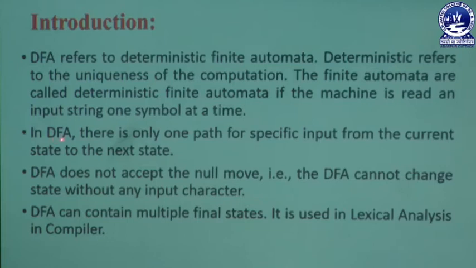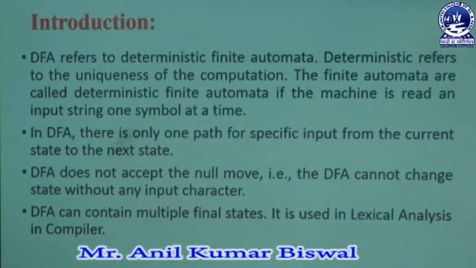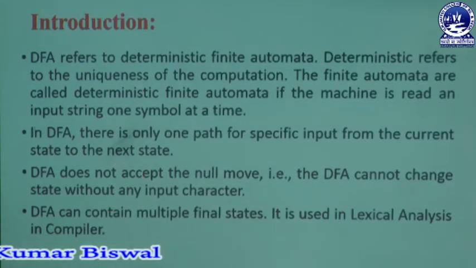Next we are learning that in a DFA there is only one path for a specific input from the current state to the next state. Whenever the user provides an input to a specific state, that state creates another state, which is denoted as the next state. Sometimes the next state may be the same state, in which case no new state is created.